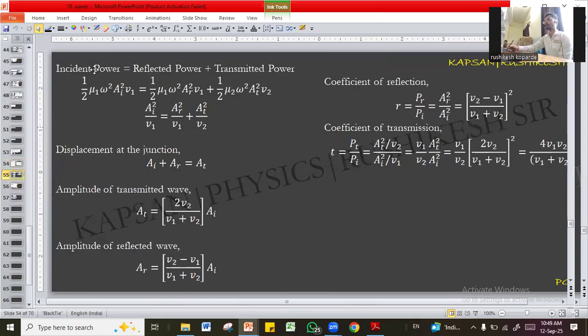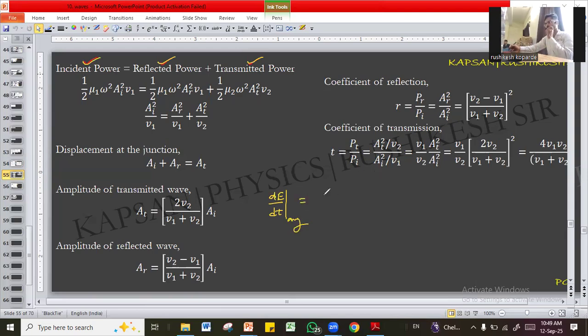Can I write incident power is equal to reflected power plus transmitted power? Now what is power? Total energy per unit length, rate of transmission of total energy.